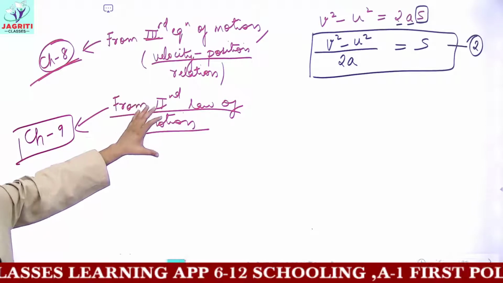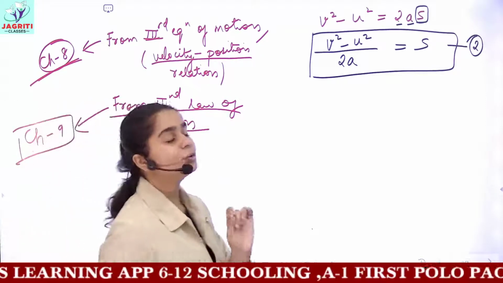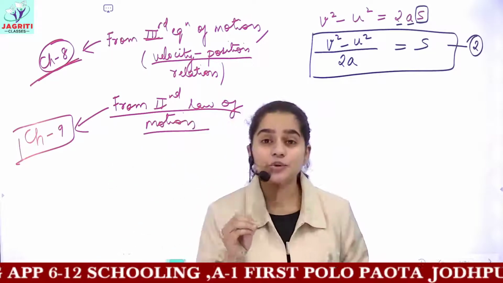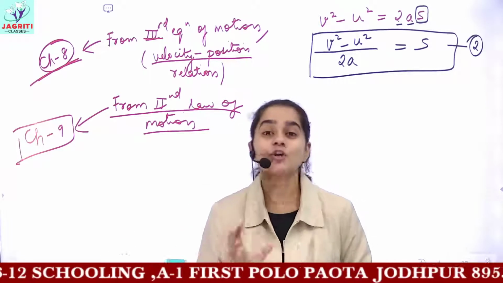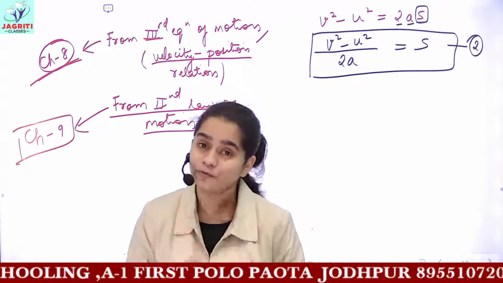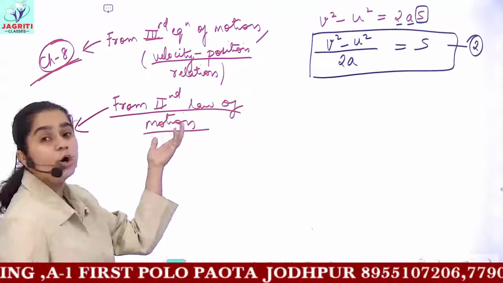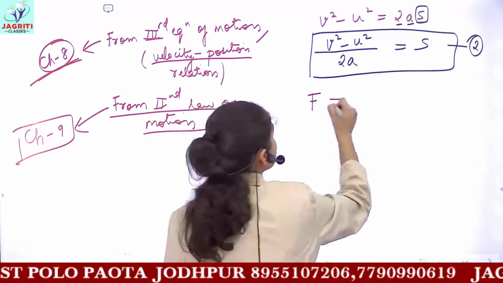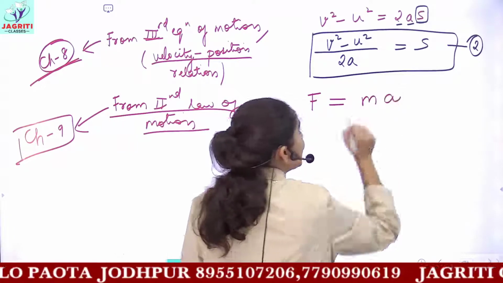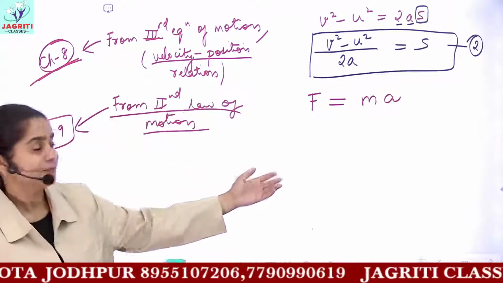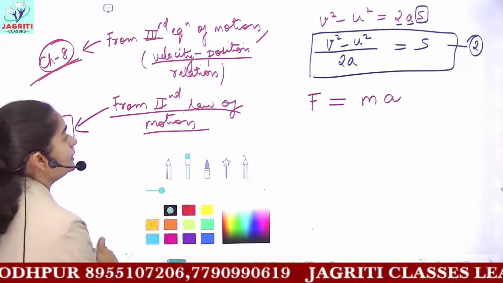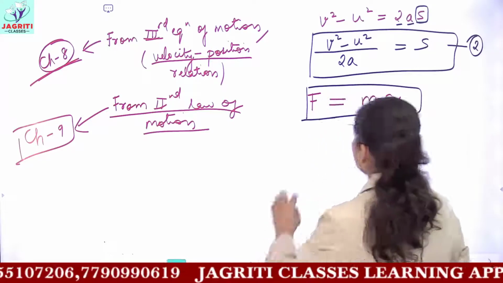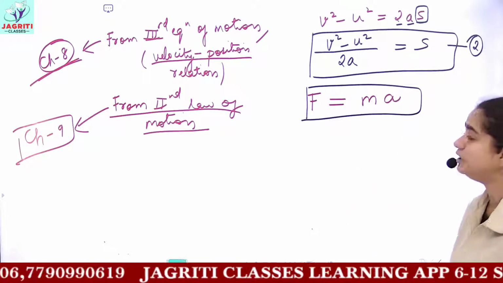From the second law of motion, whenever we dealt with the second law, I told you that it gives you the magnitude of force, or the amount of force. This second law proposed a formula that whenever you are required to calculate force, force is a product of mass and acceleration. So now we can find the value of force directly from the second law: F is equal to m into a.